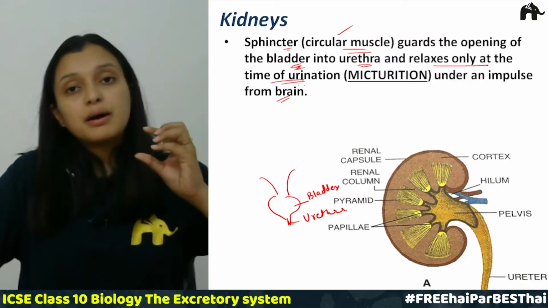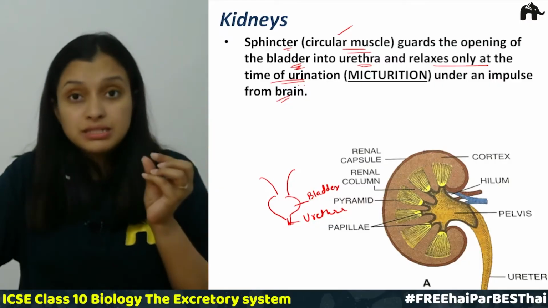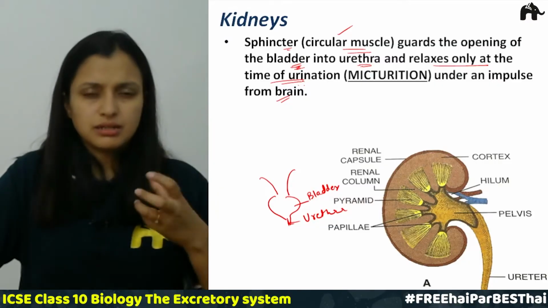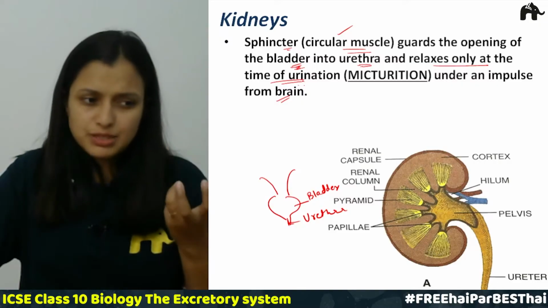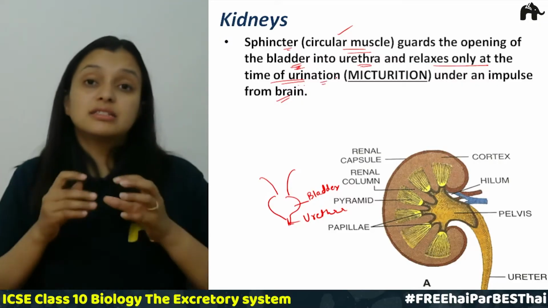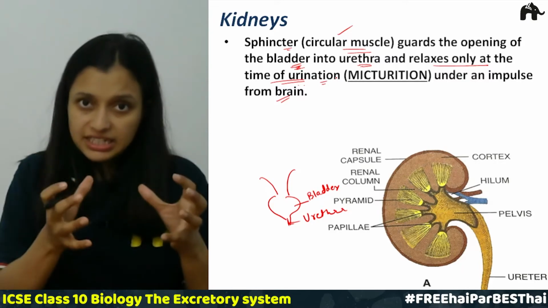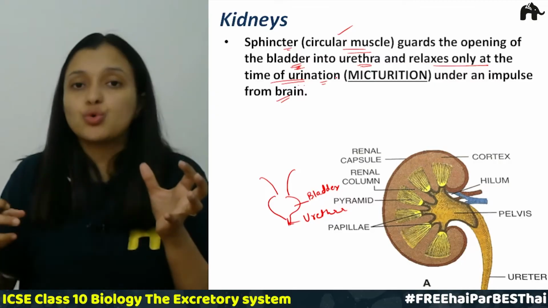So there are these sphincter muscles or circular muscles guarding this opening. When a person has to pee, then only these muscles relax, and at this time all the urine that has been collected in the urinary bladder is thrown out, right?